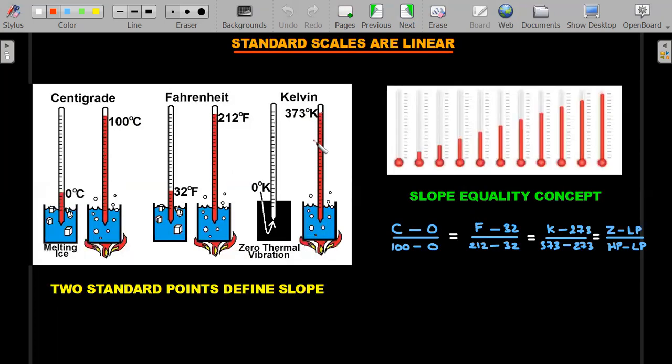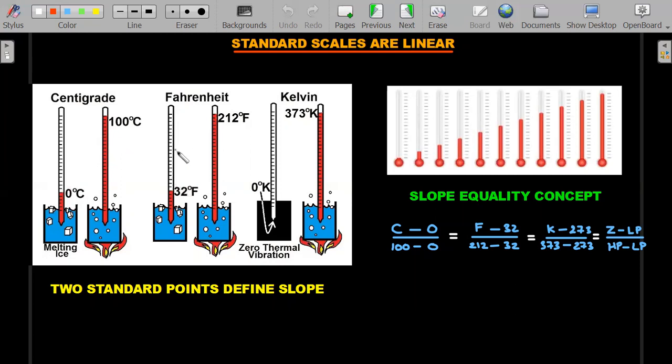Here's a very simple explanation for the linear scale. For any centigrade scale, Fahrenheit scale, Kelvin, or any other new standard scale, the idea is very simple. Basically, you take two important points that are standardly known, like the melting ice point and the boiling water point, and measure those numbers, and assume that during the expansion from 0 degrees to 100 degrees, the expansion takes place in a linear manner.